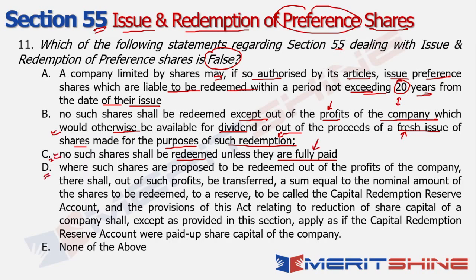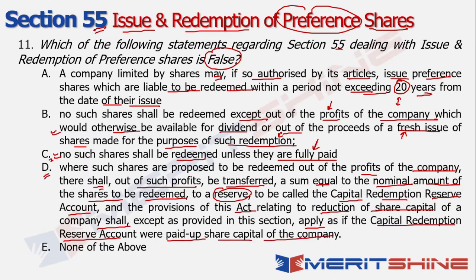If I look at option D, it says where such shares are proposed to be redeemed out of the profits of the company, there shall, out of such profits, be transferred a sum equal to the nominal amount of the shares to be redeemed, and this needs to be put across in a reserve which will be known as your capital redemption reserve account, and the provisions of this act relating to reduction of share capital of a company shall apply as if the capital redemption reserve account were paid up share capital of the company, right?